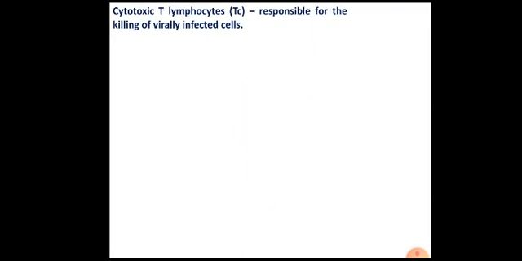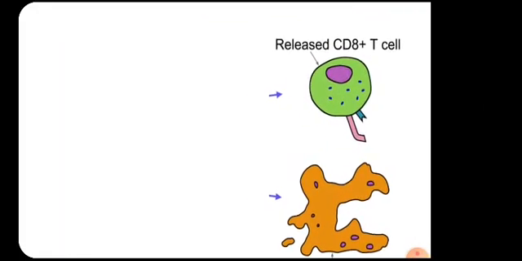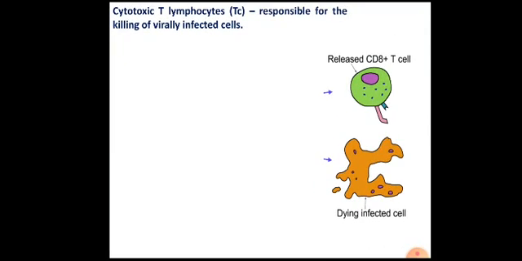And this is how, after the killing, the TC cell is released and the infected cell dies. That is the role of cytotoxic T lymphocytes, which is important in viral infections.